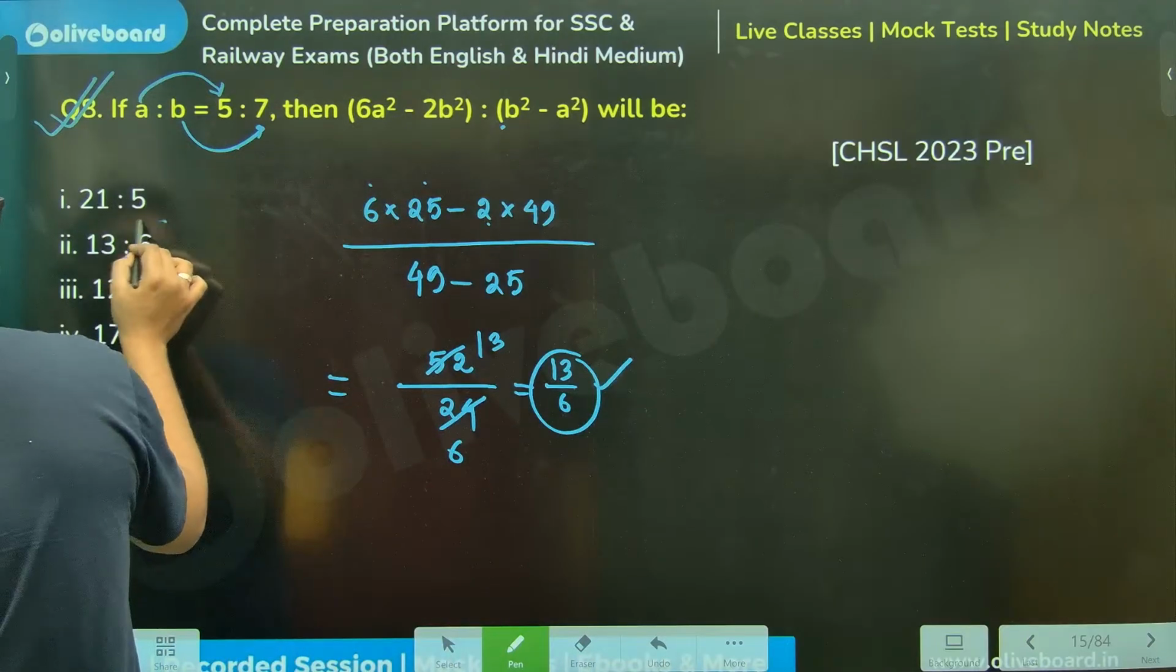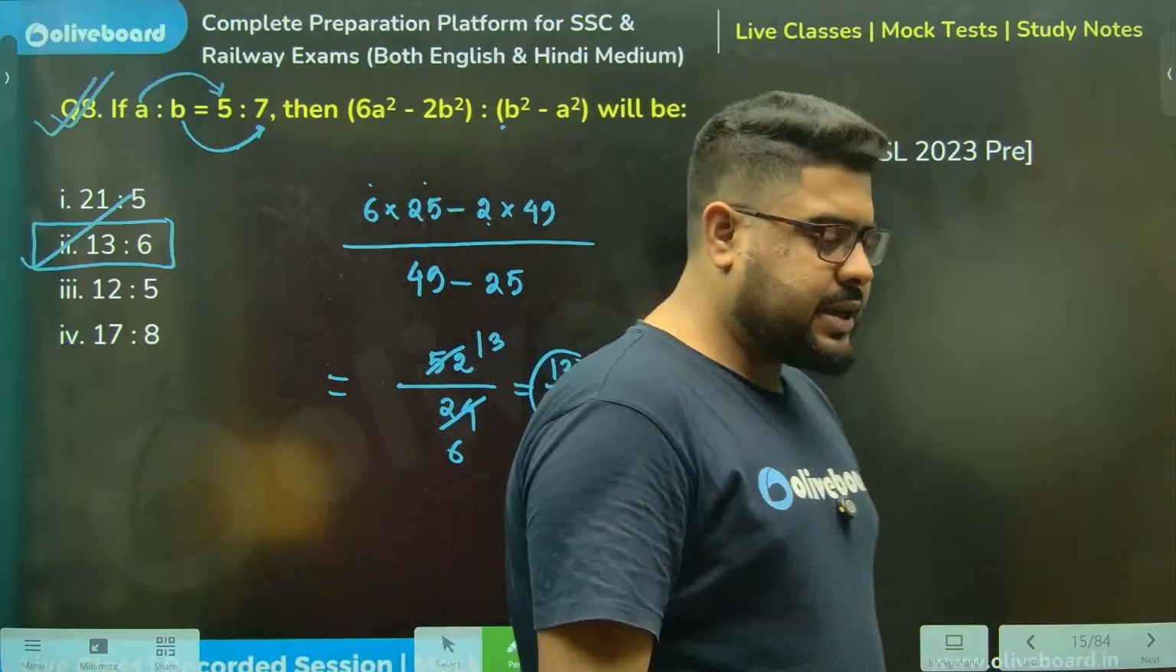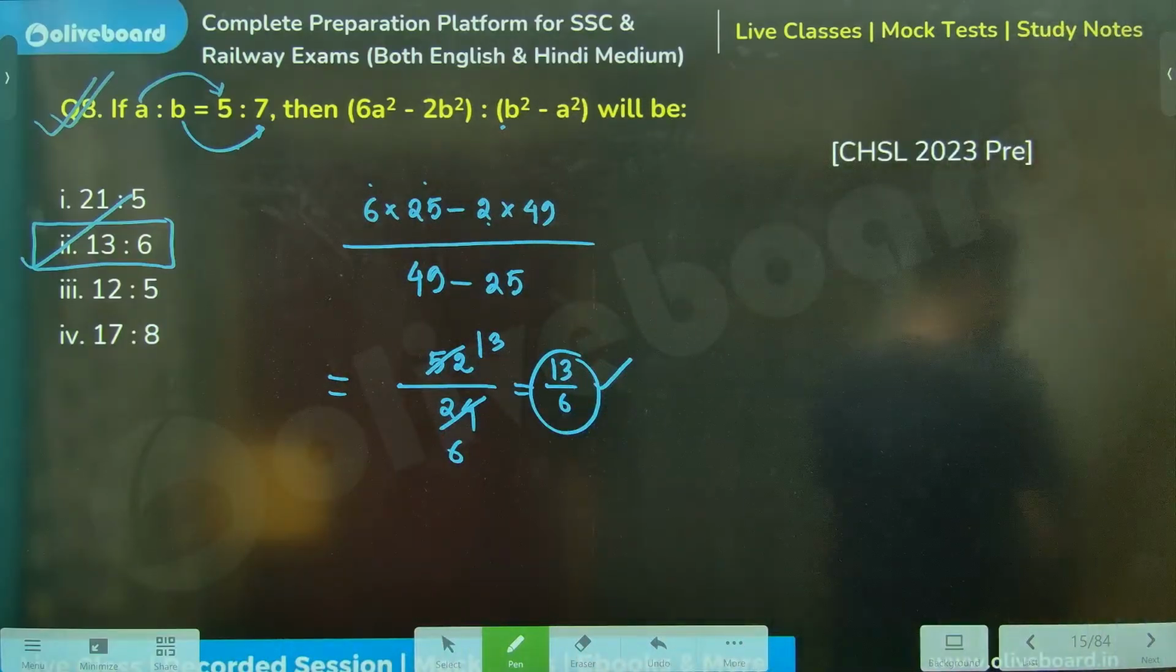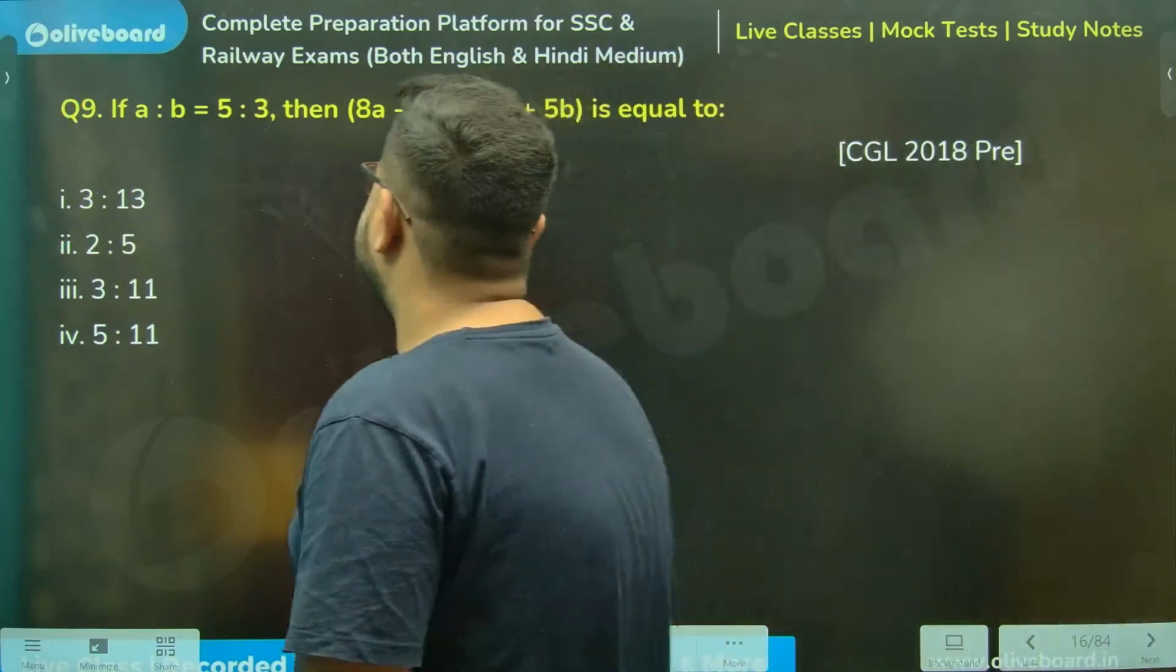13 by 6, meaning, sir, option number 2, 13 is to 6. Again, you see, not much of a calculation. This is a question from CHSL 2023. Pretty recent. This is CGL.